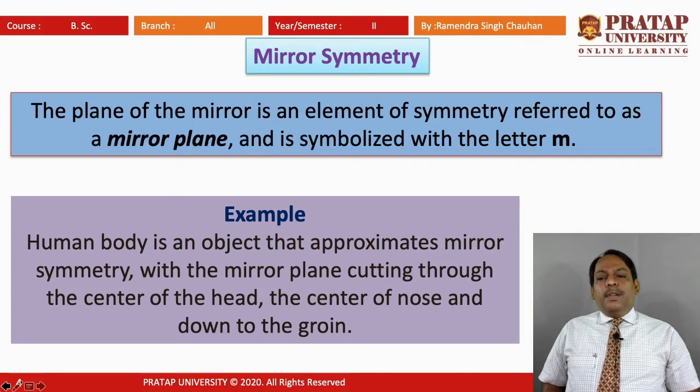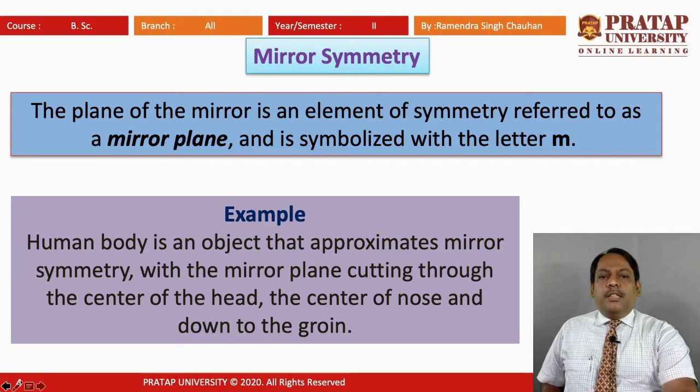This example clearly explains mirror symmetry, which we see in our everyday life: the body is an example of mirror symmetry.